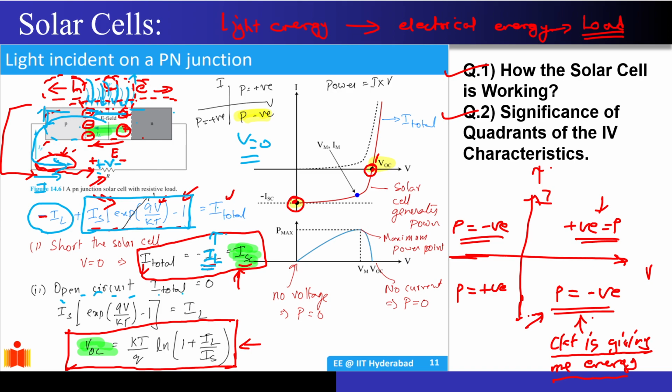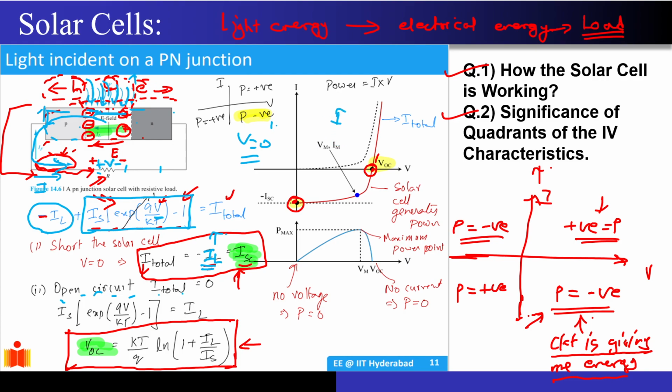Open circuit point is nothing but you make this current zero, you just open it. Open circuit, right? Once you make this I total equal to 0, you will get an equation in terms of V, and we defined it as the open circuit voltage. This came out to be kT by q ln of 1 plus IL by IS. Correct? One more important thing to note is that